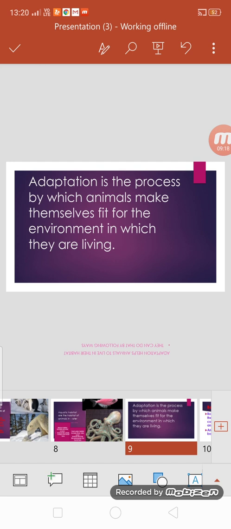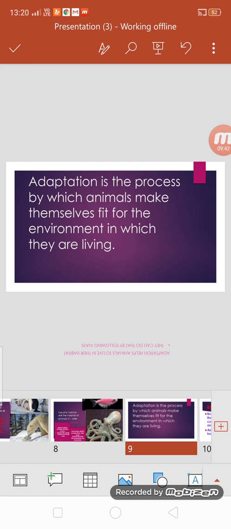Right? Why can human beings not survive in the desert area for a long time without water? Because they do not have that adaptation of drinking lots and lots of water at one go, which a camel has. Why can human beings not survive in the polar region? Because they do not have fur to protect from the extreme cold conditions.